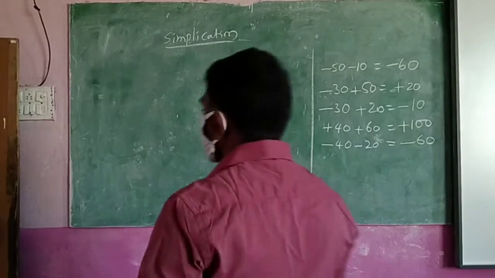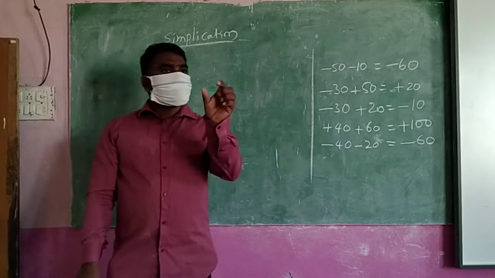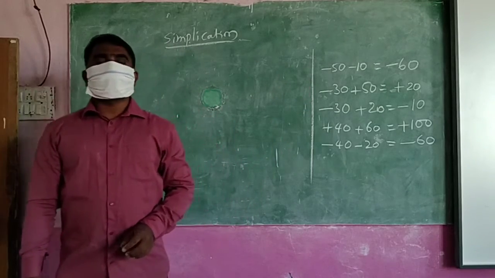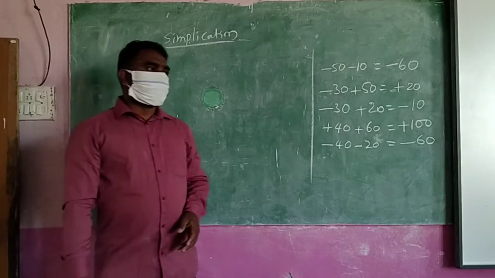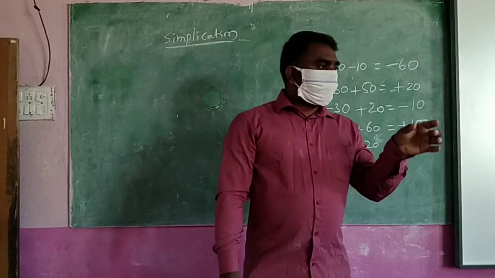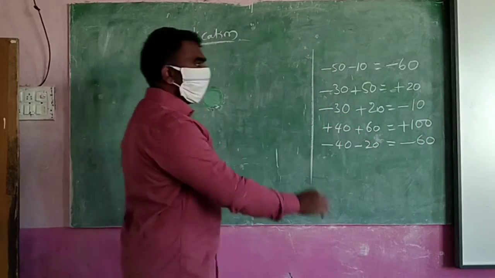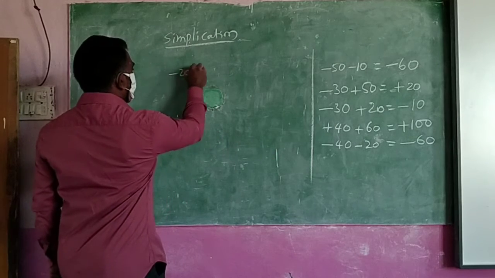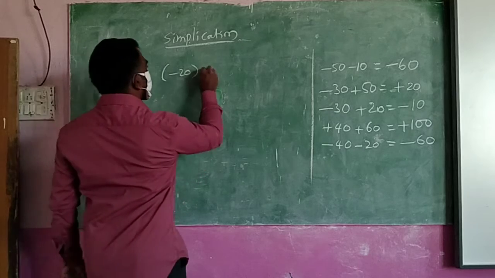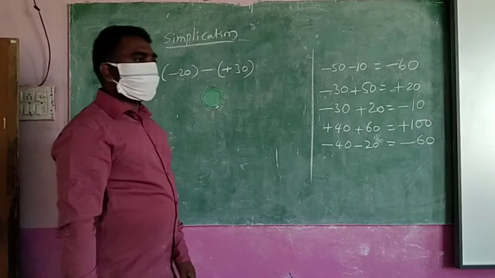In this simplification pattern, sometimes we will see a symbol beside another symbol. I will show you the situations afterwards. Sometimes we will find two symbols side by side. See this example: minus 20, I kept in a bracket, minus plus 30. This is the question I have given.